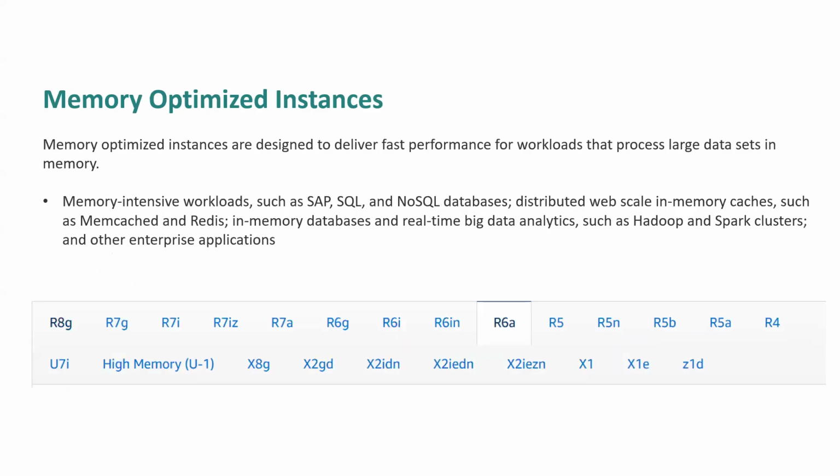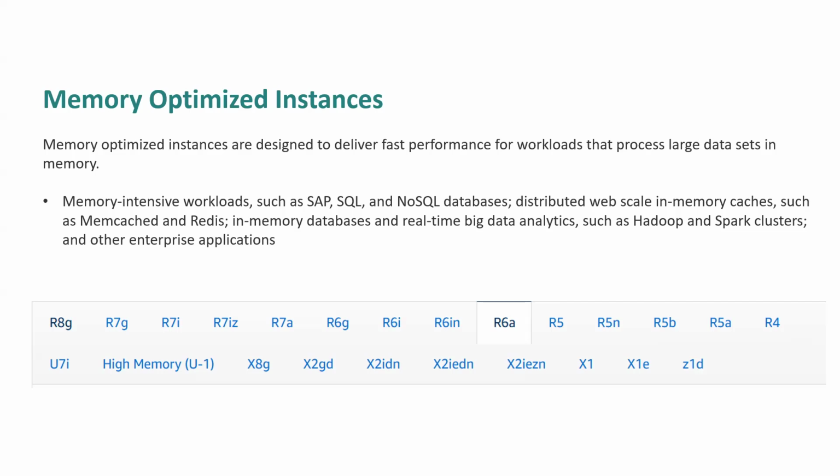Next one is the memory optimized instances, where memory is the primary factor. Like storage and memory. In memory processing, we need such scenarios where data is being processed within the memory itself and being stored in backend databases like SAP, SQL, and NoSQL databases. So these series are called memory optimized instances. In the previous one, compute was the primary factor, but in this series, memory is the primary factor.